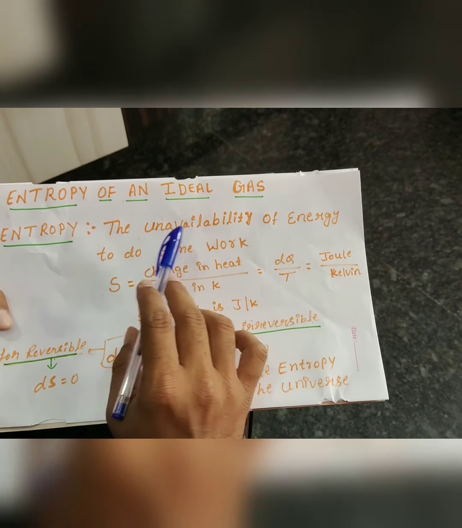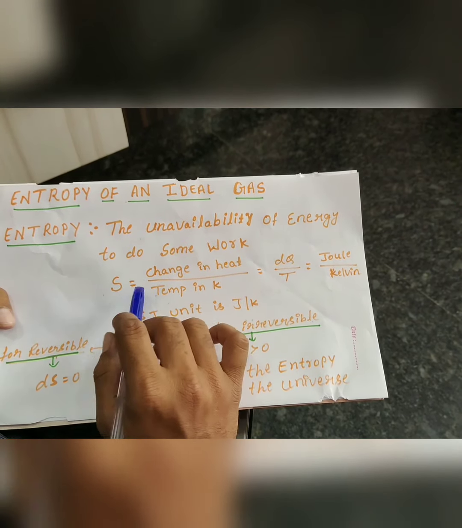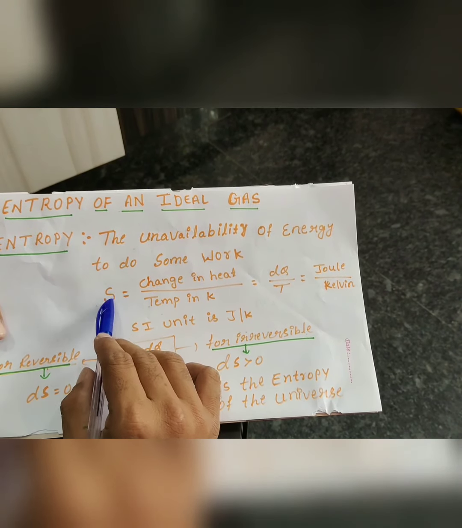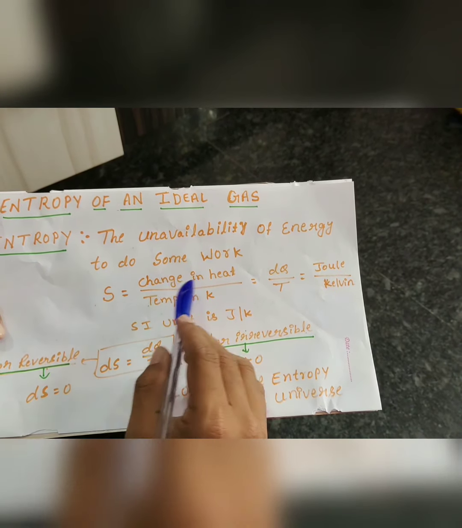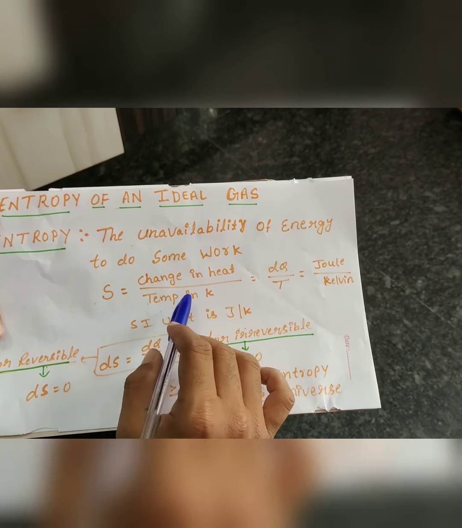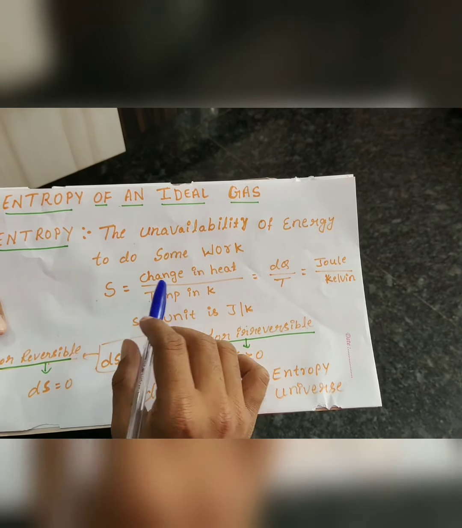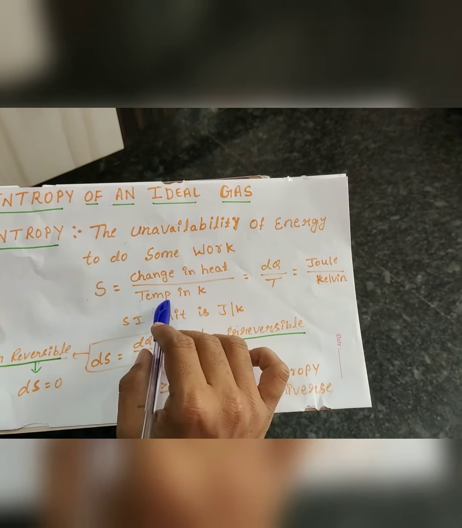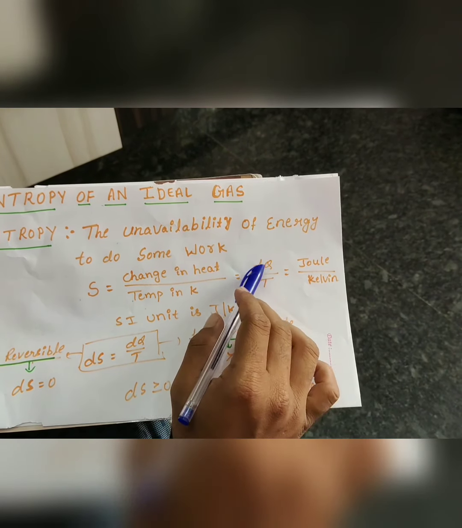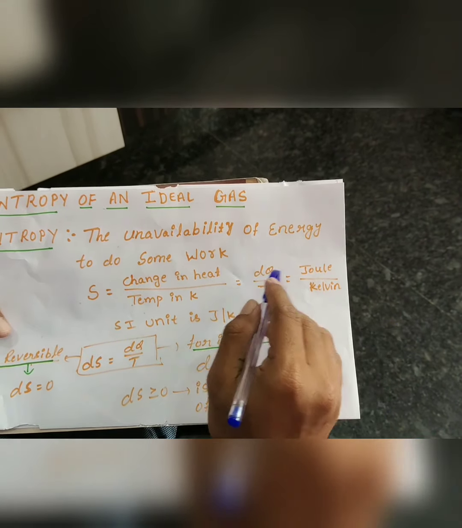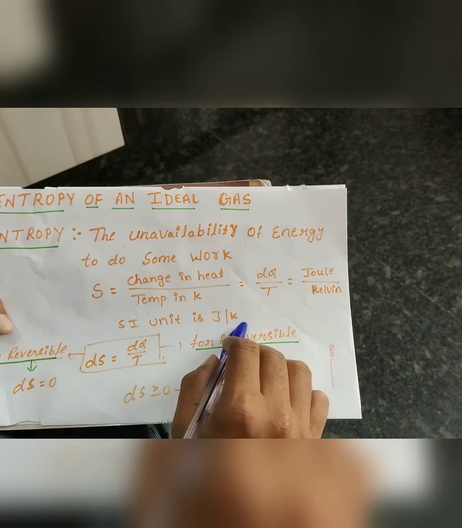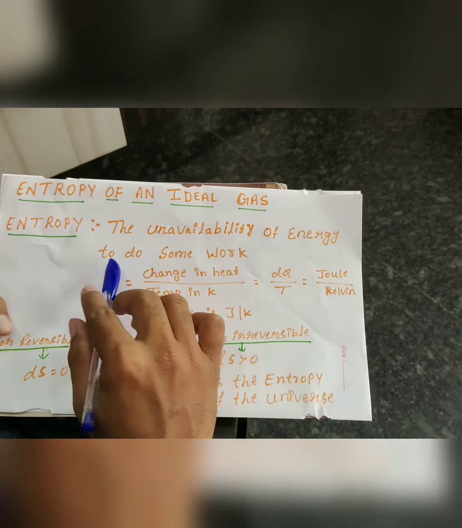Entropy has another definition: the randomness of particles is nothing but our entropy. The entropy is denoted as S, and S is equal to the change in heat divided by the temperature in Kelvin. The change in heat is denoted as dq, measured in joules, and temperature in Kelvin is T. So the SI unit of entropy is joules per Kelvin.